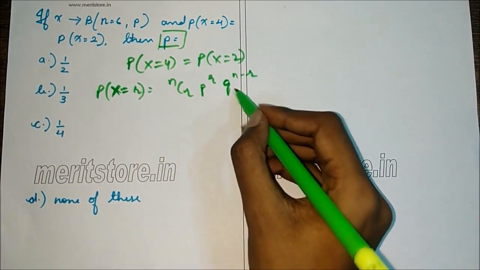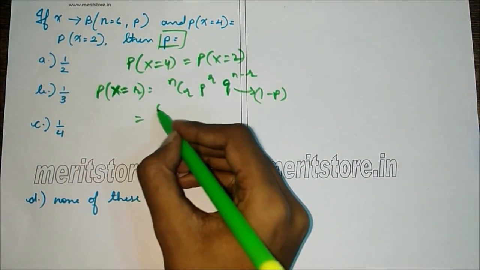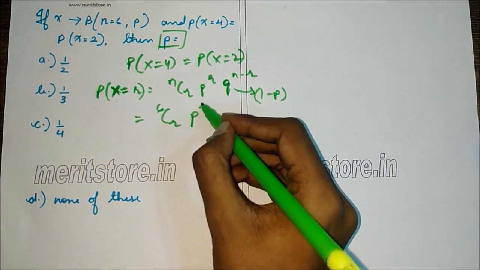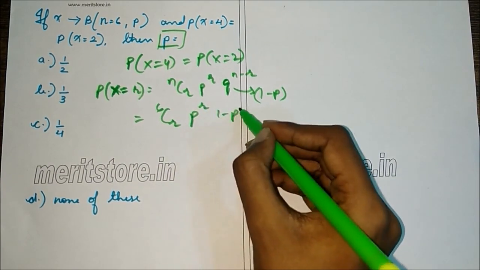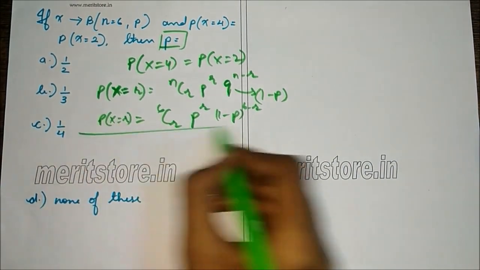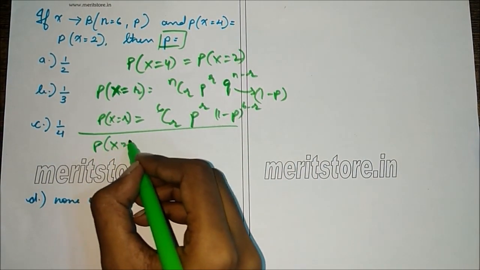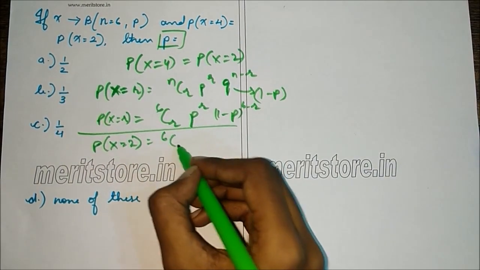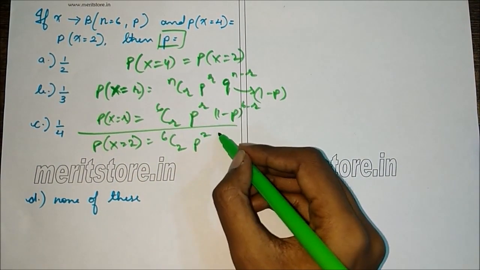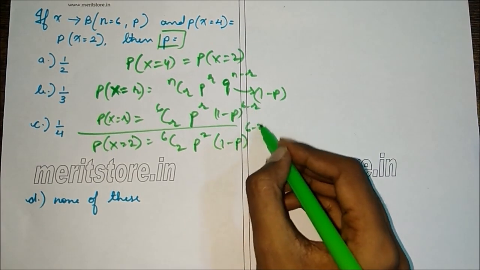Now q is 1 minus p. Now n is 6, so 6Cr p raised to r into 1 minus p raised to 6 minus r. Now for X equals 2, this is P of X equals 2 is 6C2 p square 1 minus p raised to 6 minus 2, which is 4.